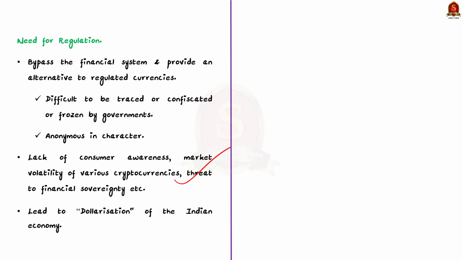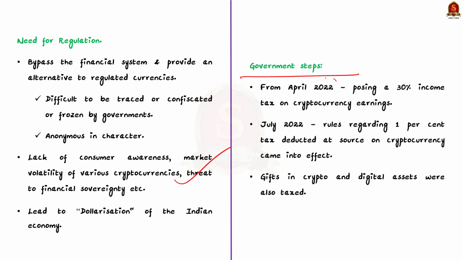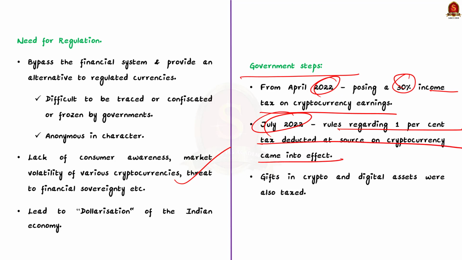Now let us quickly see the steps taken by government to regulate it. Firstly, the Budget 2022 imposed a 30% income tax on cryptocurrency earnings, which started in April 2022. Secondly, from July 2022, rules regarding 1% tax deducted at source on cryptocurrencies also came into effect. Apart from this, gifts in crypto and digital assets were also taxed.